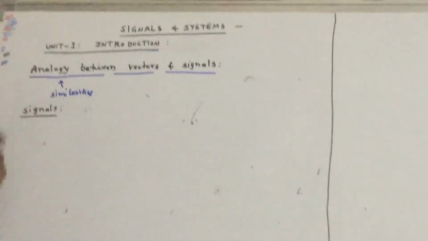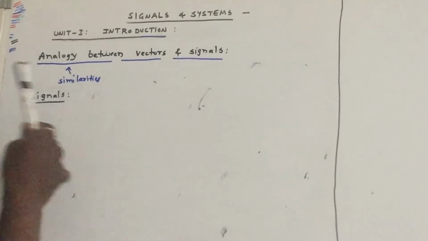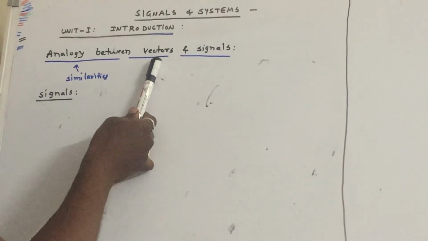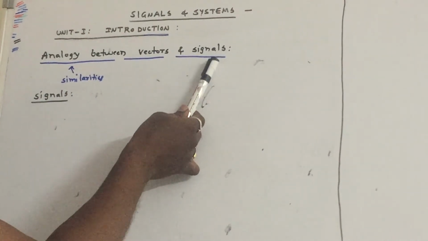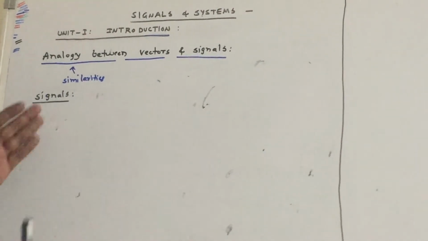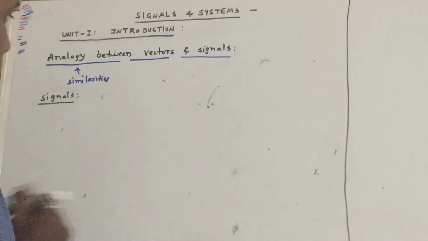So we are discussing the analogy between vectors and signals. We have discussed vectors. Now we use the same concepts for signals. So let us see the signals.